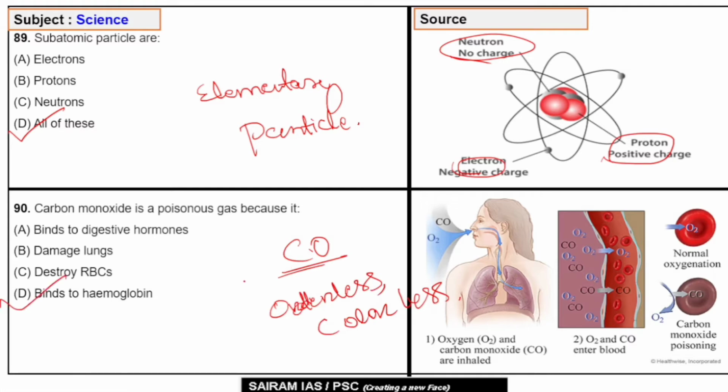Carbon monoxide is considered highly poisonous because it combines with hemoglobin in the blood of the human body. It ultimately decreases the oxygen carrying capacity of the blood. So the correct answer will be D, binds to hemoglobin.